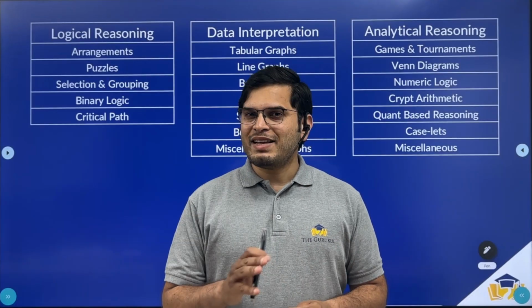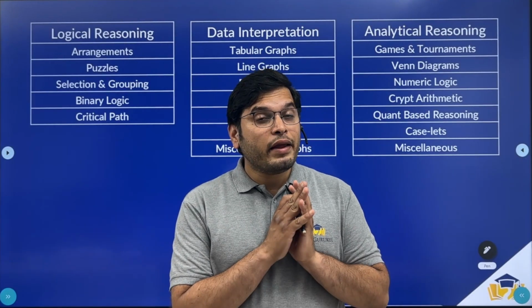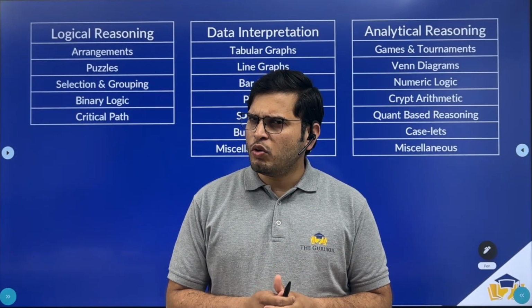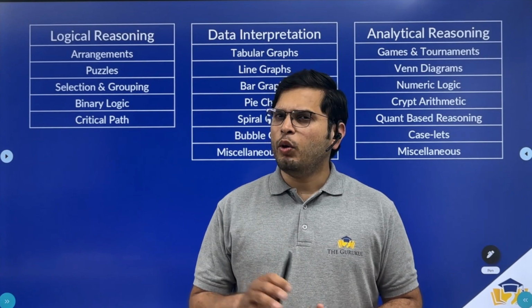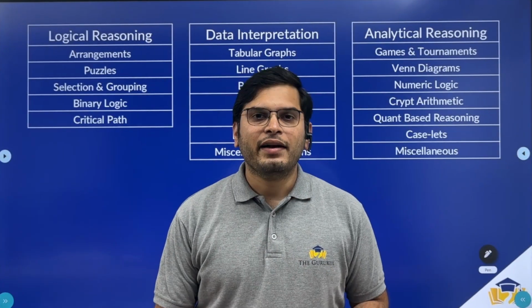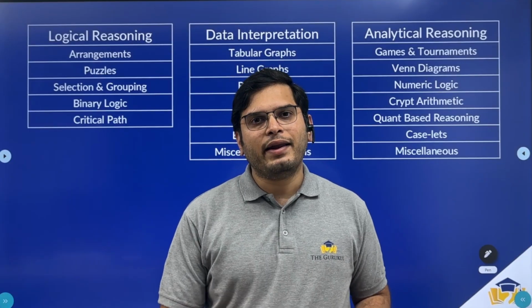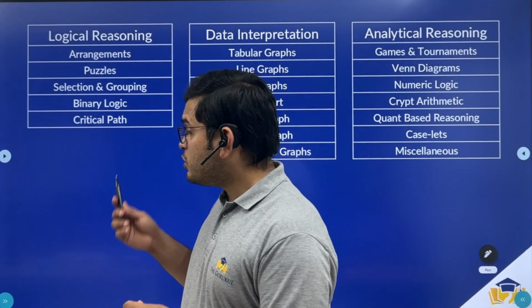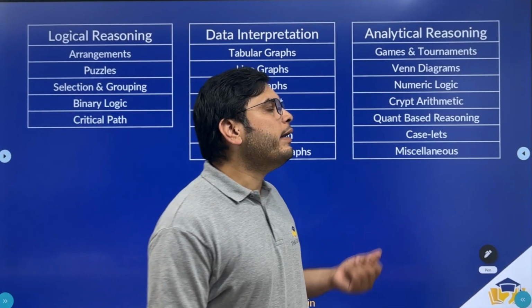Now let's look at some of the must-do topics in LRDI. Just now we discussed that LRDI does not have a definite syllabus. So where do these topics come from? These topics are taken by looking at the LRDI sections of previous CAT papers. Here at the Gurukul, we broadly divide the LRDI section into 3 modules: logical reasoning, data interpretation, and analytical reasoning.